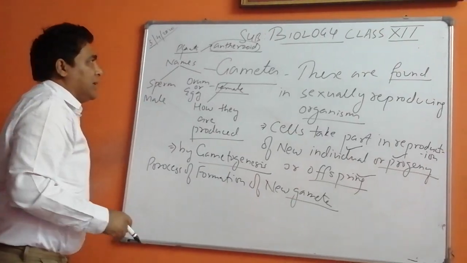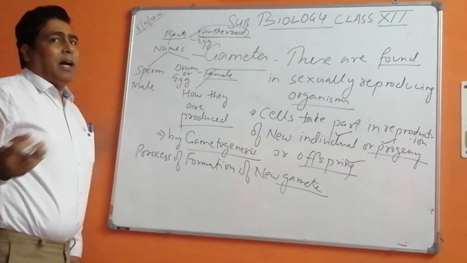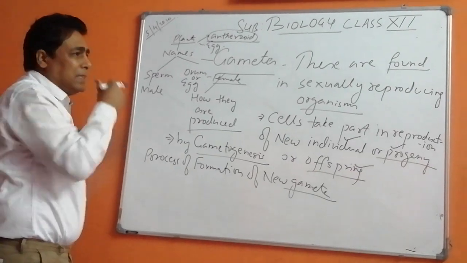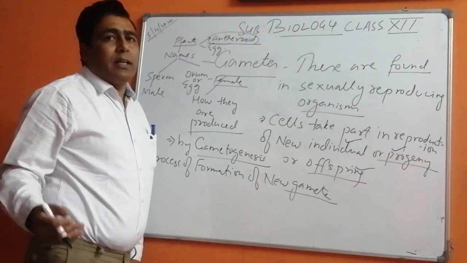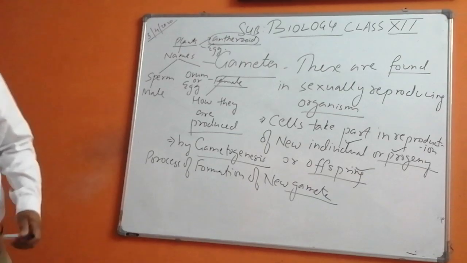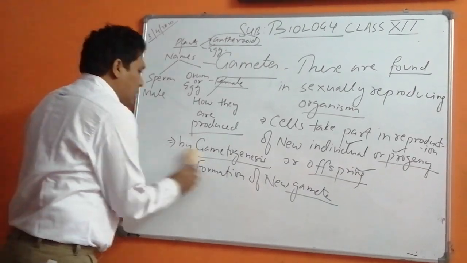So this is the male gamete, and in the female it is the egg. In the case of higher plants, that is angiosperms, it is the male gamete only. Okay, children, now let me come to the next topic.